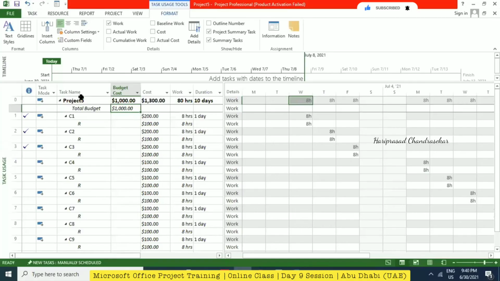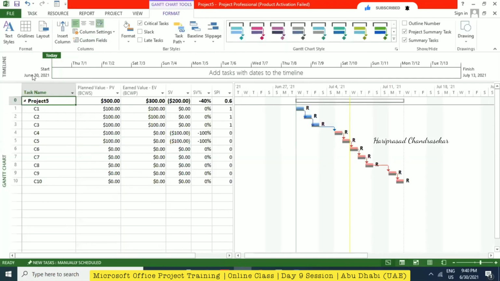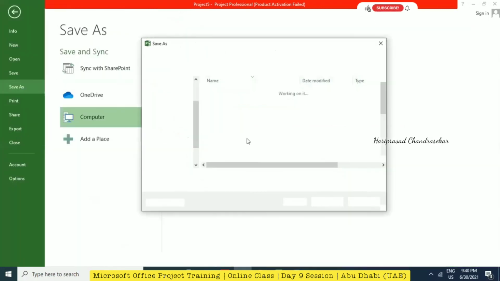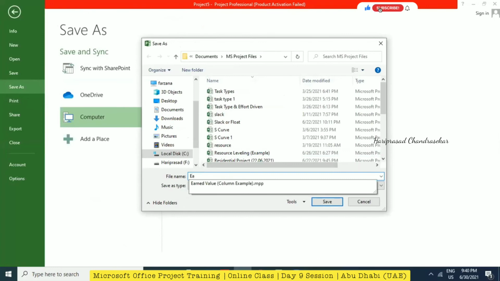I think I need to practice this stuff. But as I said, this one is very important to me. This way I will know what the variations on cost are, so I can report them to management. Anyway, I will try to save this also. You can save it as earned value analysis.